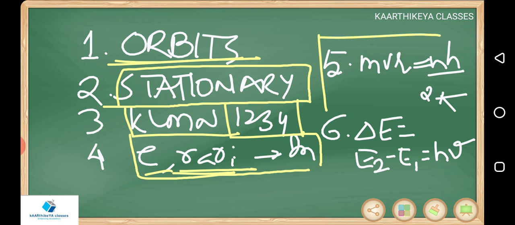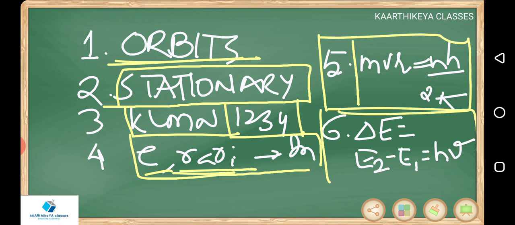The angular momentum of the electron is quantized. The electron can jump from a lower orbit to a higher orbit or a higher orbit to a lower orbit. Lower to higher is excitation, higher to lower is de-excitation. In both the cases, the energy difference is equal to h nu.